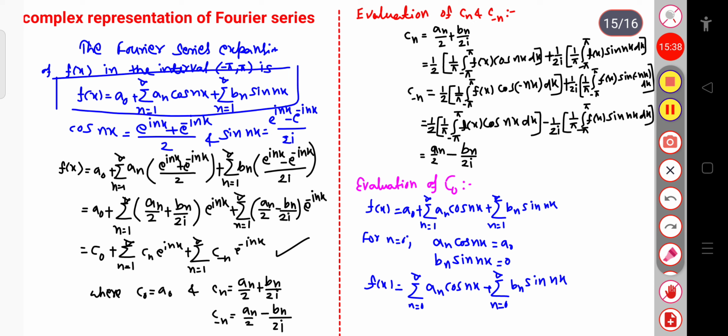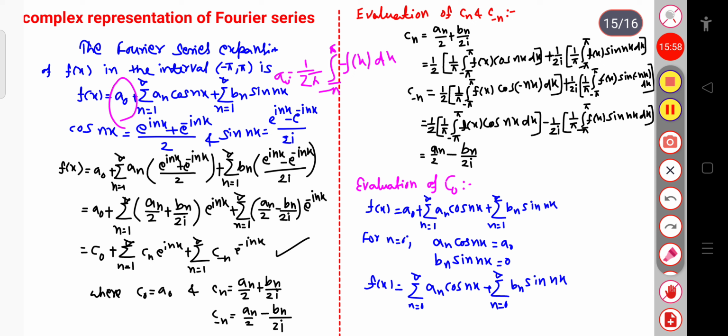So in this case you have to consider this a naught value, that is a naught equal to 1 by 2 pi, integration from minus pi to plus pi f of x dx. So this is the same thing. Okay, this is the value of a naught. Whether you divide by 2 or multiply by 2 depends on what we are writing in the series. If we write this expression, the total expression here is just the same as this expression.